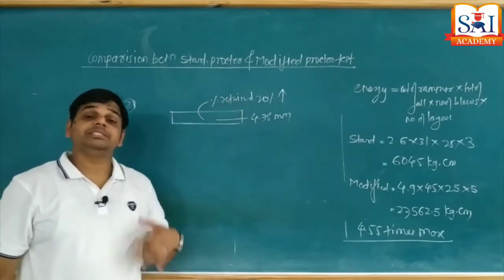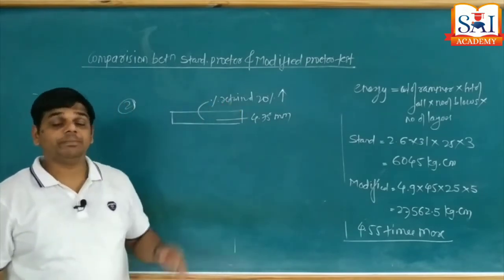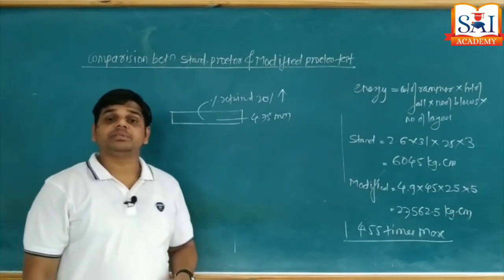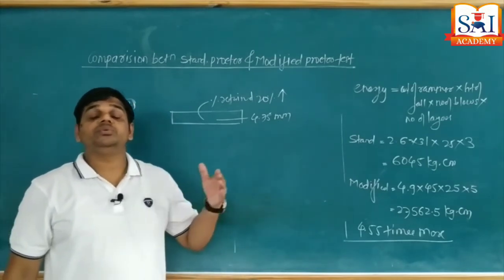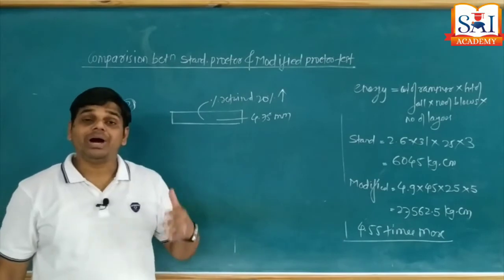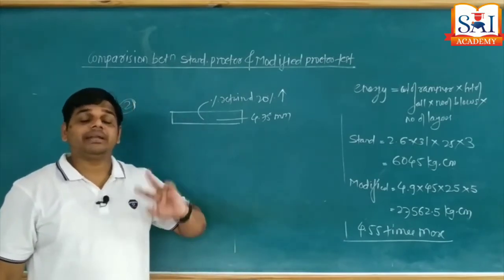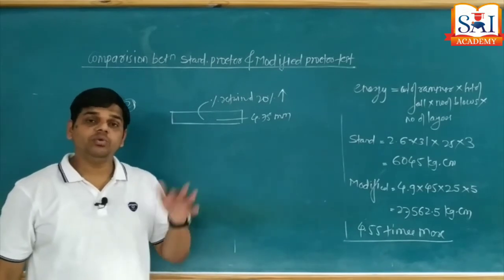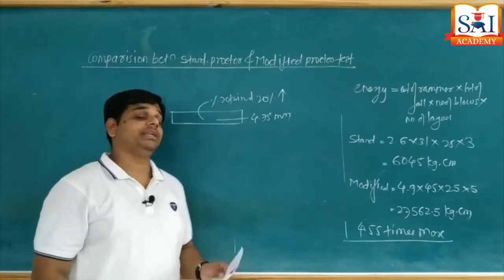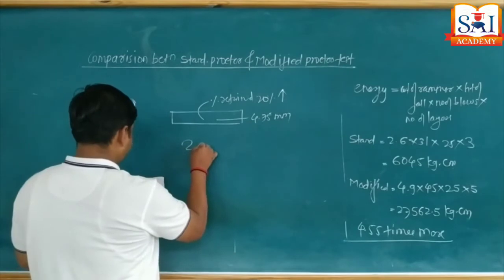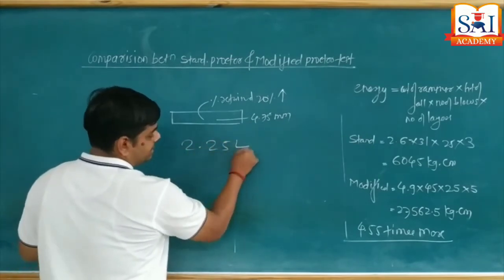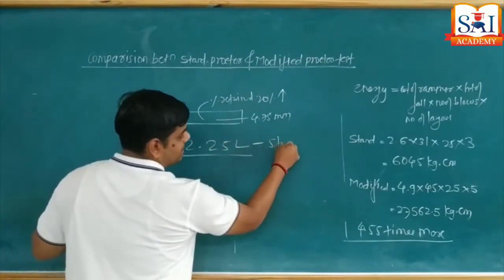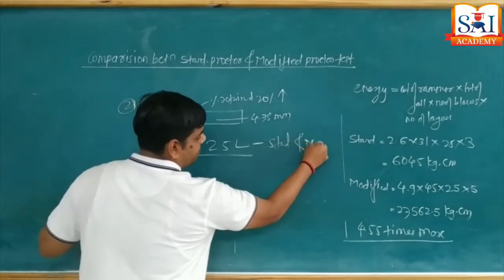20% or more of the sample is retained and does not pass, then in such a case we are not going to use a mold capacity of 1 liter in both standard and modified Proctor. The mold capacity we have to revise, and the new mold volume is 2.25 liters, 2.25 liters for both standard and modified.